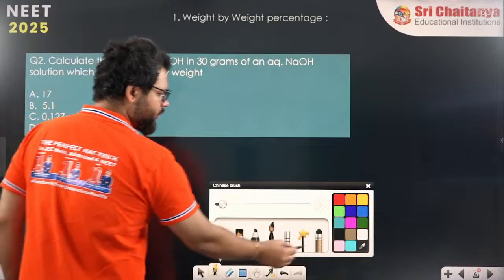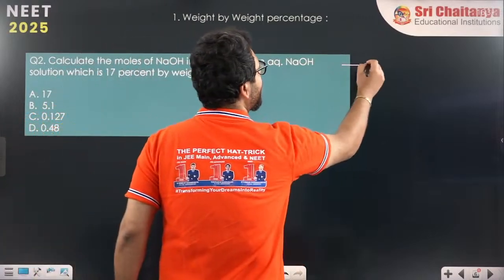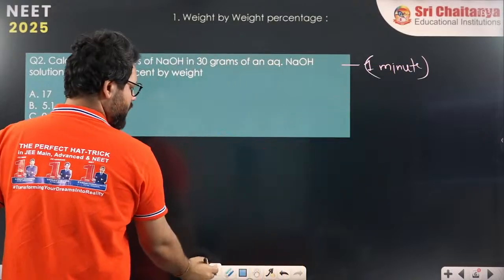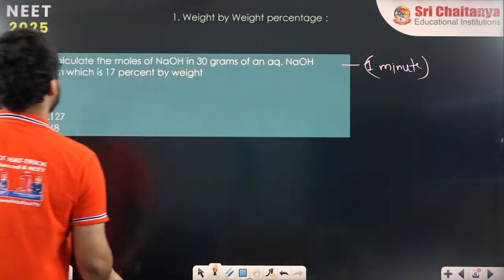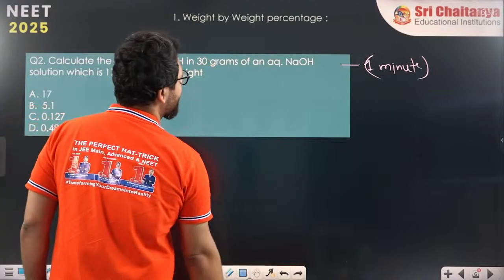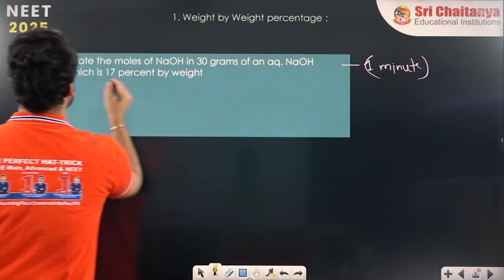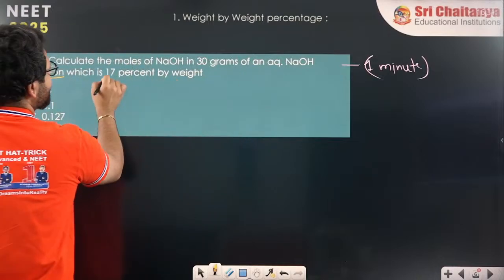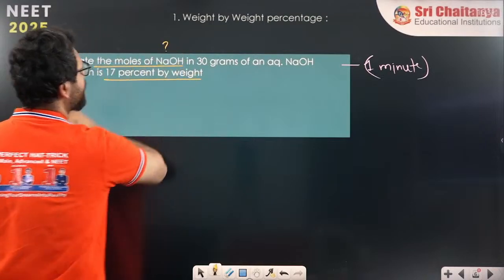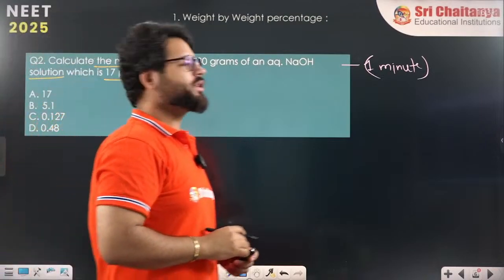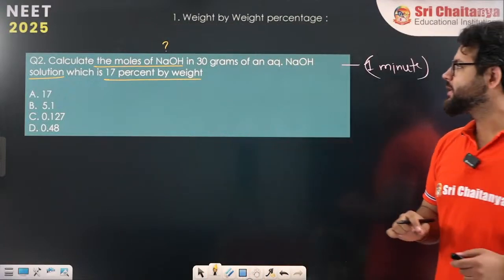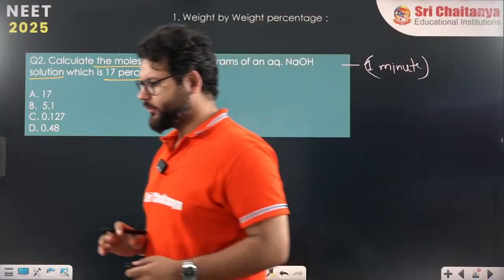I'll give you 1 minute. Read the question carefully and answer. Calculate the moles of NaOH in 30 grams of an aqueous NaOH solution, which is 17% by weight. Find the moles of NaOH. All of you do.